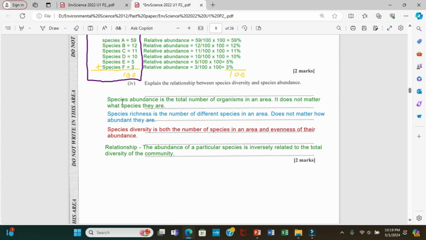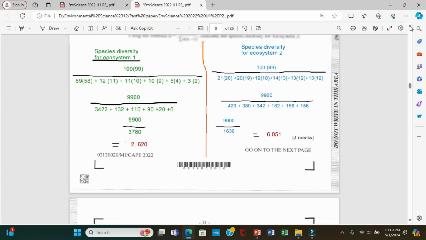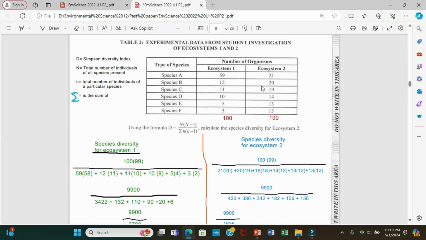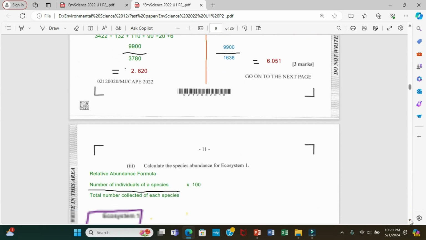So it says species abundance. Species abundance is the total number of organisms in an area. It does not matter what species they are. So once I calculate the total number, that's species abundance. So up here, no matter what the evenness may be, we know that ecosystem 2 is more even and more diverse, but both of them have an abundance of 100. Both of them have the same abundance. It's just that one is more even and one is not. So the one that's more even would be more diverse.